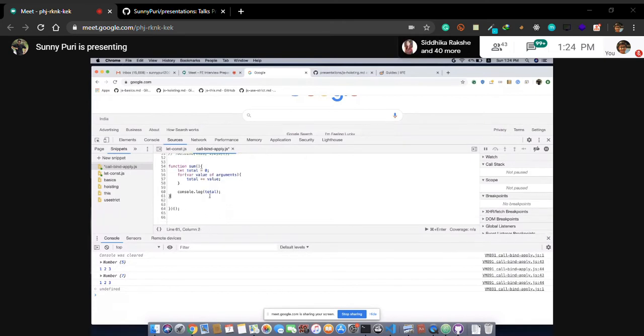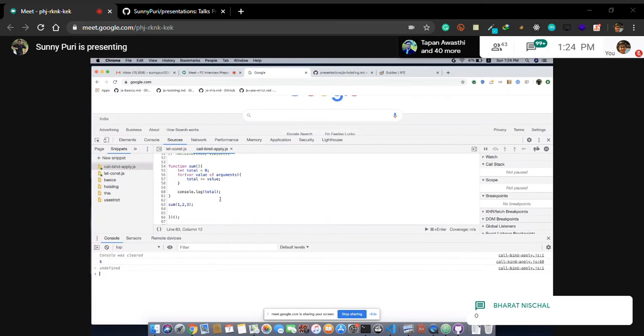What will this function do? It's a basic sum function, so it will sum up all the arguments. This is a default variable in every function. So basically this is pretty easy. What you have to do is just pass something like this.